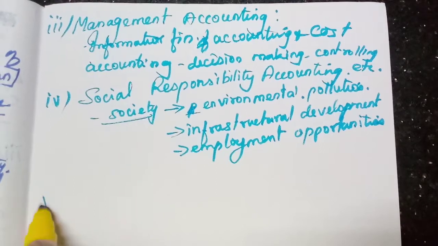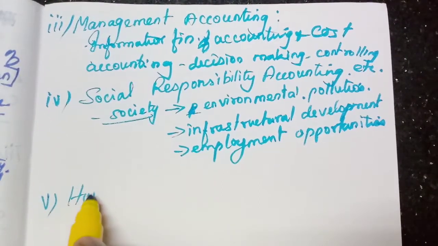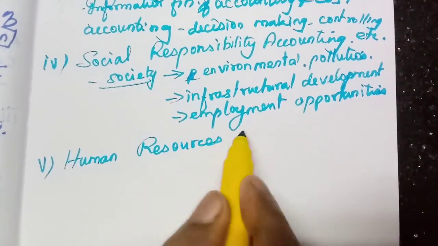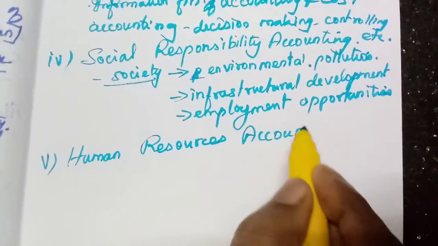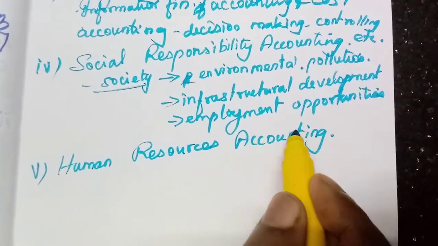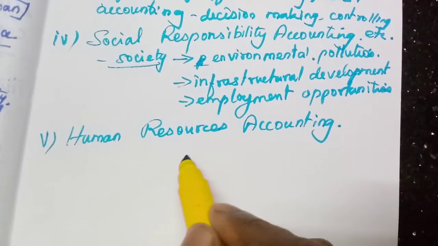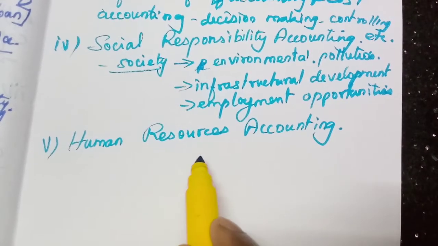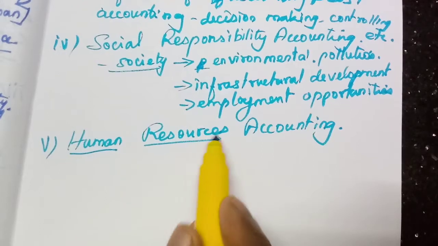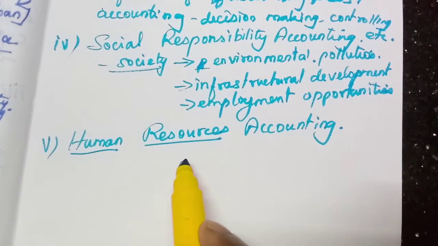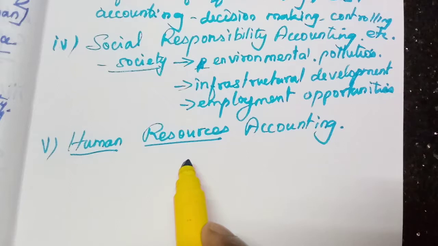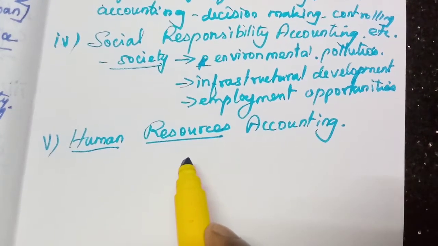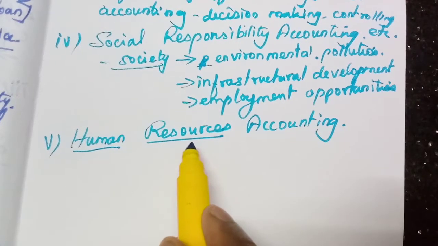Then the last one is human resources accounting. Human resources in the sense the amount invested for the purpose of the human resources. Human resources means the employees or the personnel, everybody, maybe the workers or all the people who work under that institution.